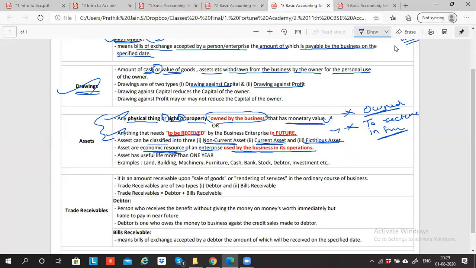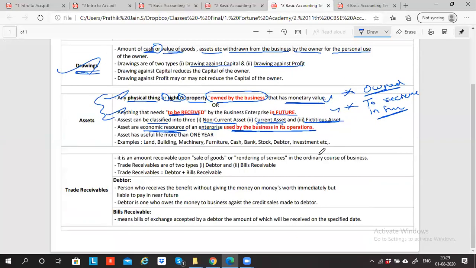Can we see what trade receivables are? With trade receivables, I'll wind up today's session. Trade receivables means business. In business, I have to receive something. So trade receivables is something related to debtors and bills receivable. It is an amount receivable upon sale of goods or rendering of services.